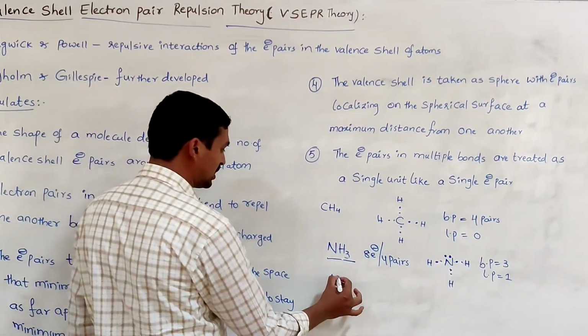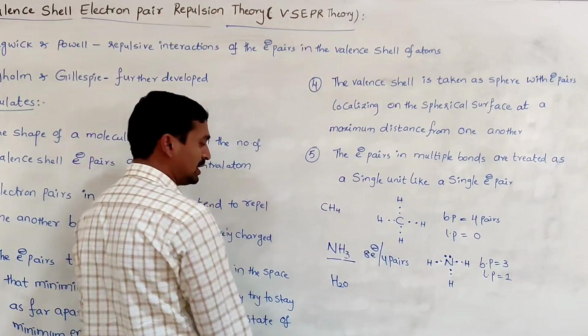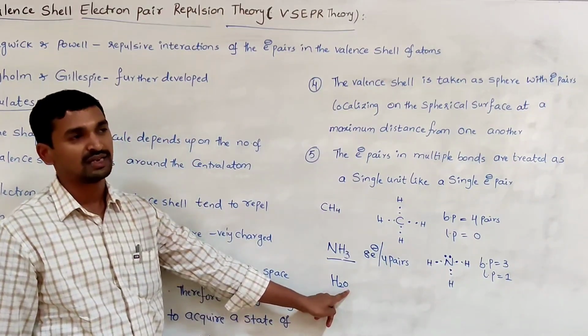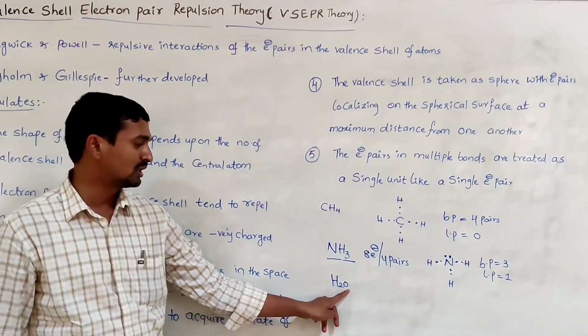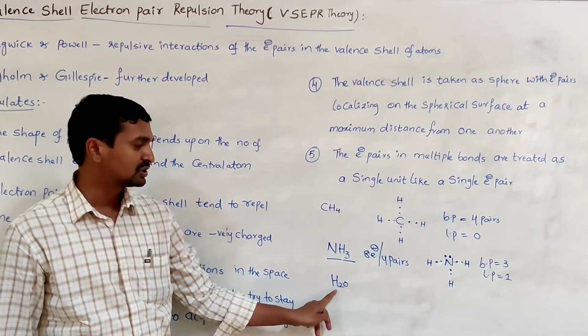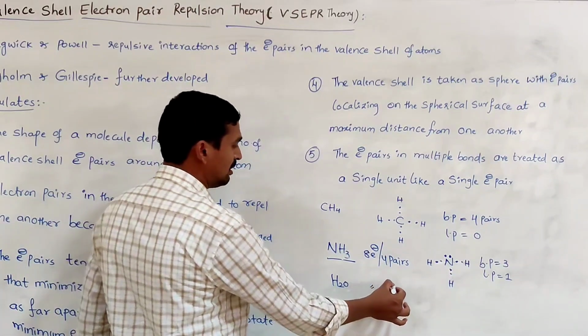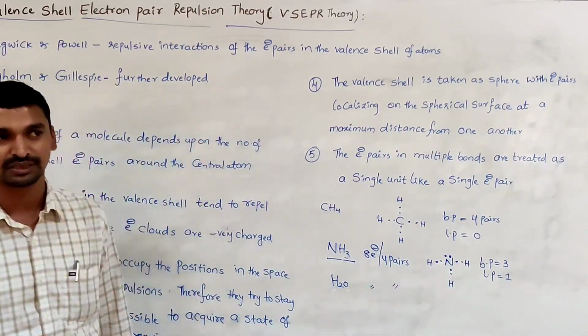Suppose you take the water molecule. In the water molecule, oxygen has 6 valence electrons and each hydrogen has 1 valence electron. Totally 6 plus 2, again 8 electrons, so 4 pairs of electrons are present.